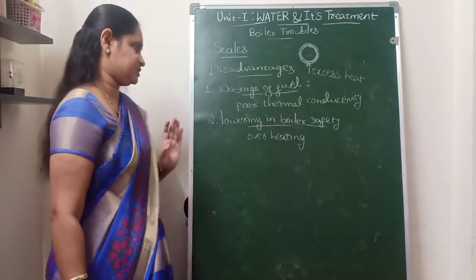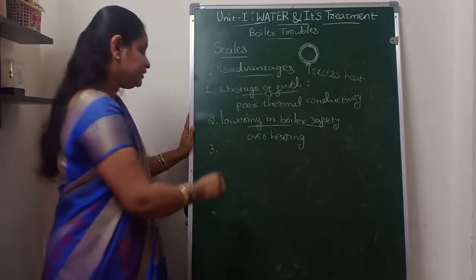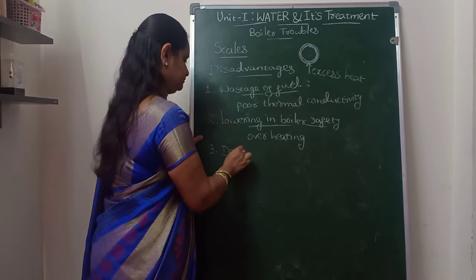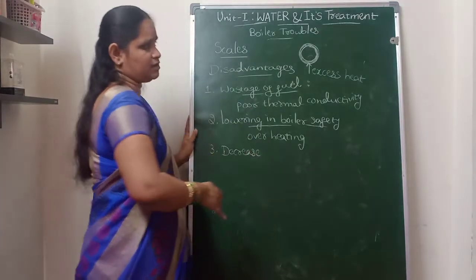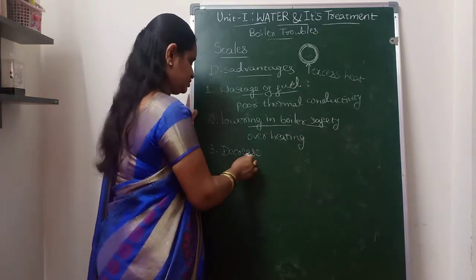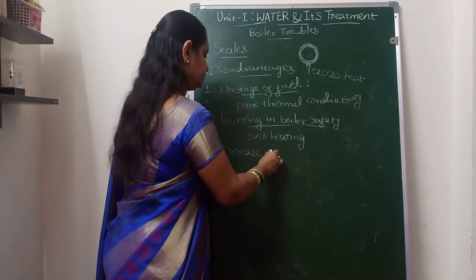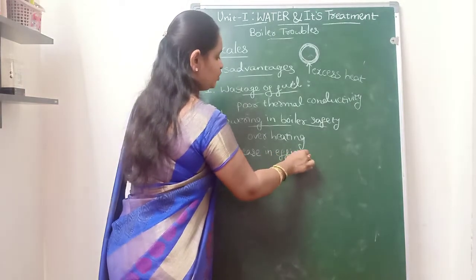And the third one is the decrease in the efficiency of the boilers. All the disadvantages are correlated to one another.